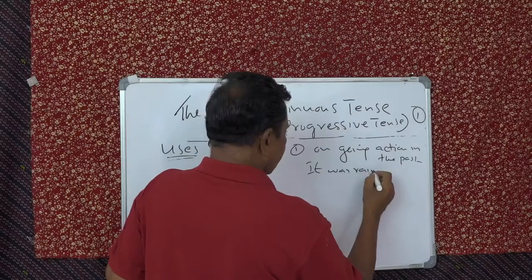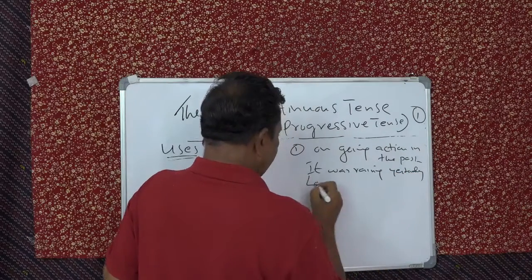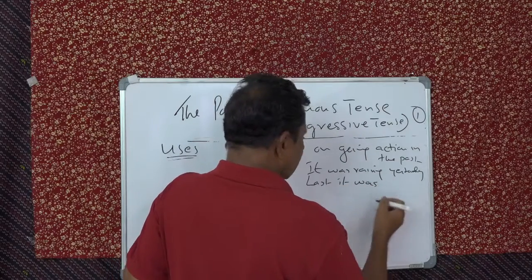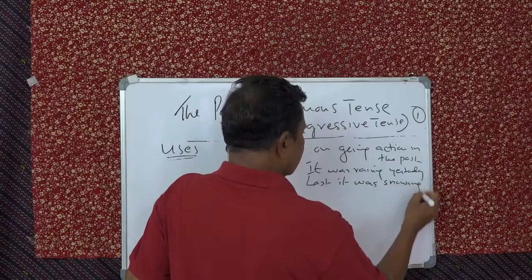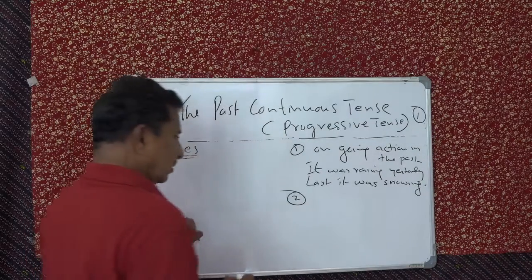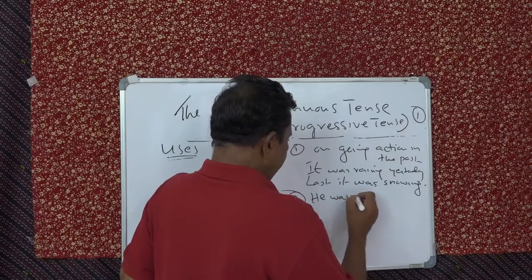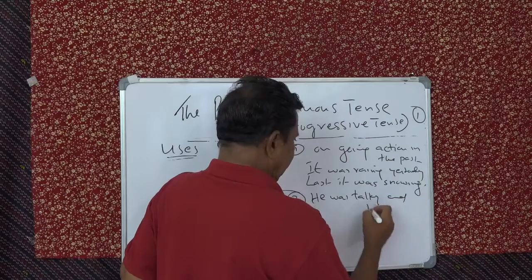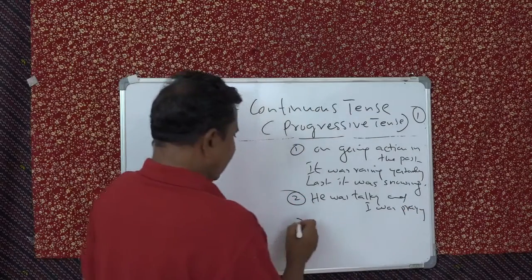Or last week it was snowing. The ongoing action. Then two actions it can be, simultaneously. You can say he was talking and I was praying. Simultaneously.